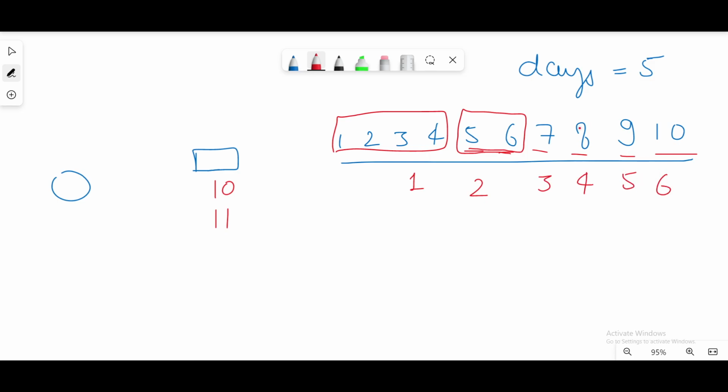It is also going to take 6 days. So similarly we'll check for 12, 13, 14, 15.